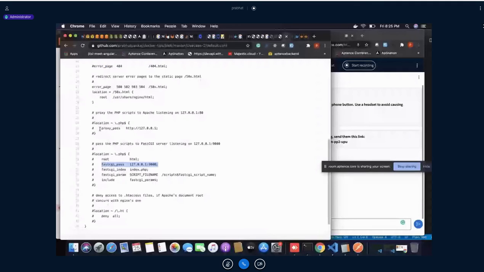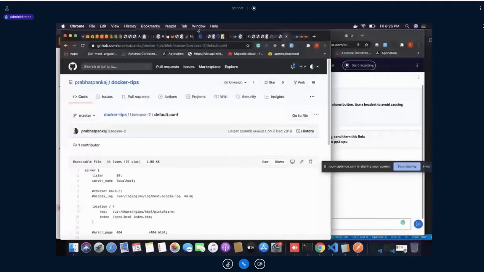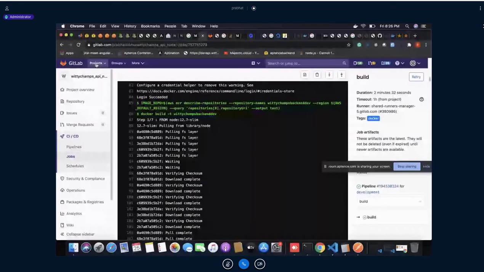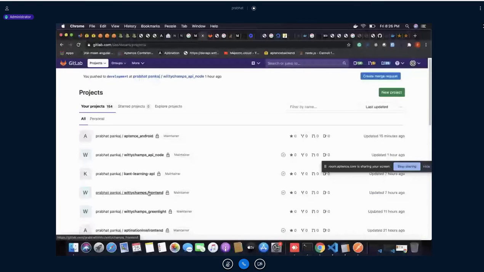Okay, so now I can give you the production-ready environment. In my case, I have already set up this thing for one of my applications. I'll show you how I have configured it.